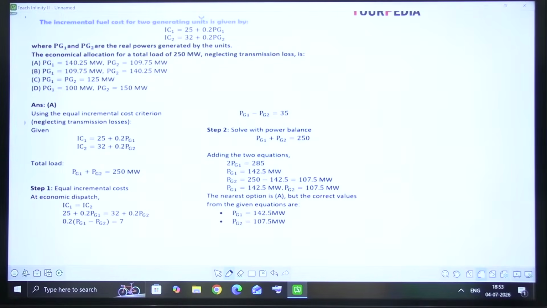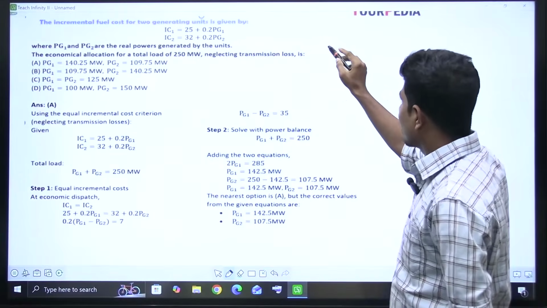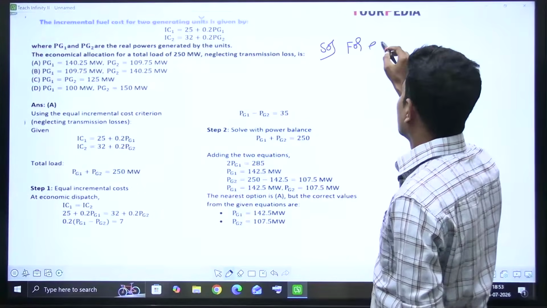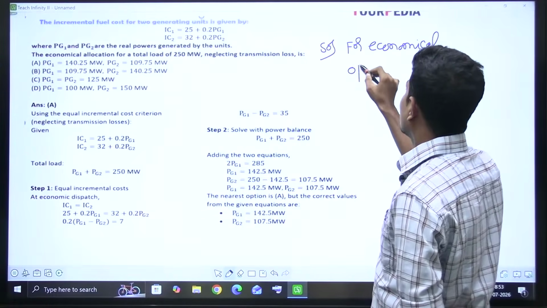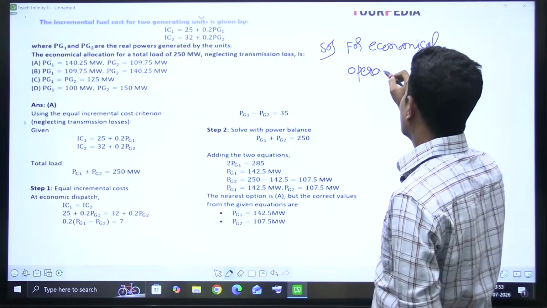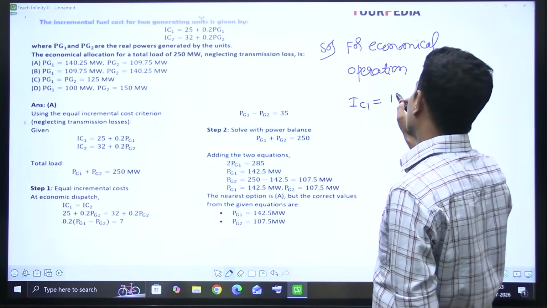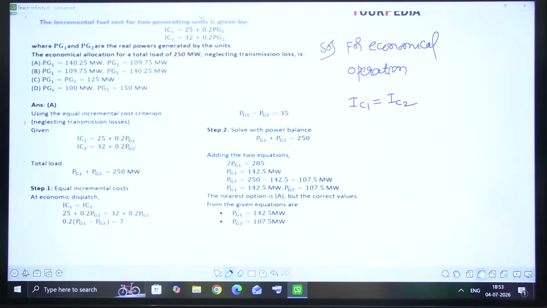The incremental fuel cost for two generating units is given by IC1 is equal to some expression, and IC2 is equal to some other expression. For economical operation, the incremental fuel cost IC1 must be equal to IC2. The incremental fuel costs of the two generators must be the same.